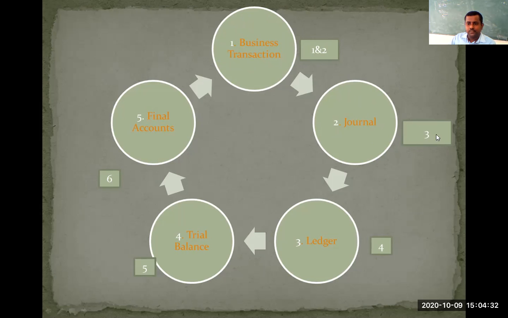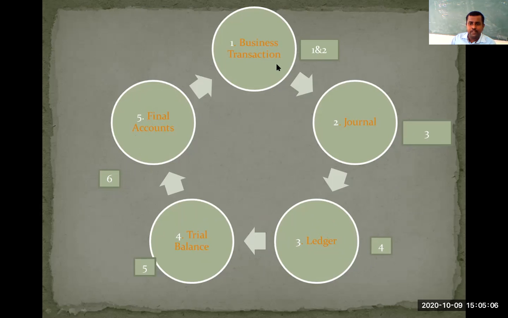See here, the third function deals with what? The third function deals with the journal, which is nothing but recording transactions in the book of journal. The fourth function is classifying. It deals with preparation of which account? It deals with preparation of the ledger account. And what is your fifth function? The fifth function is summarizing. It deals with preparation of the trial balance. And the sixth function is analysis and interpretation. It deals with the preparation of final accounts.